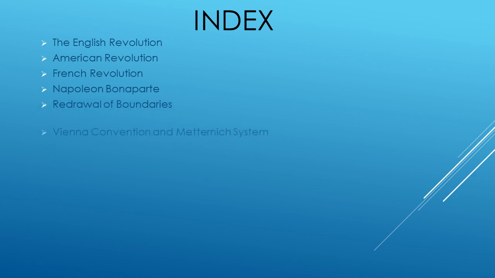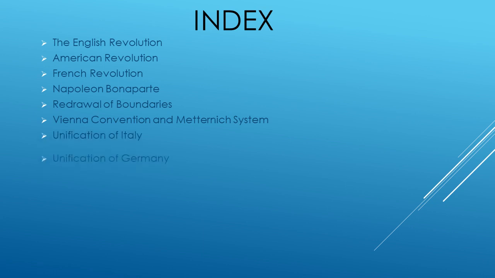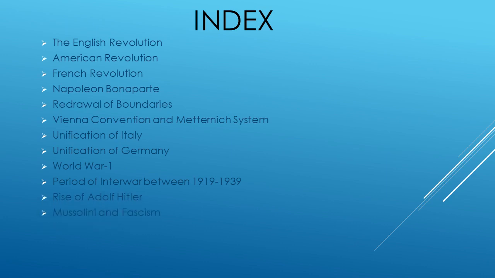Withdrawal of boundaries, the Vienna Convention and Metternich system, unification of Italy, unification of Germany, World War One, the interwar period between 1919 and 1939, the Treaty of Versailles, which is going to play a major role in World War II, the rise of Adolf Hitler, Mussolini and fascism, World War II, the Russian Revolution, and finally the American Civil War. In this World Modern History, I am going to cover all these topics in detail.